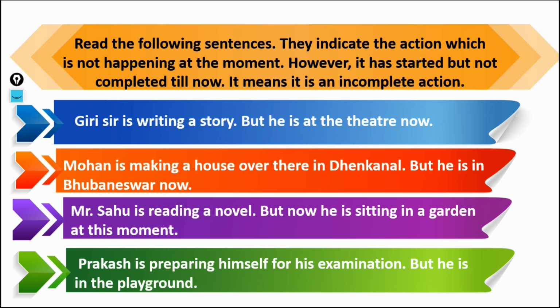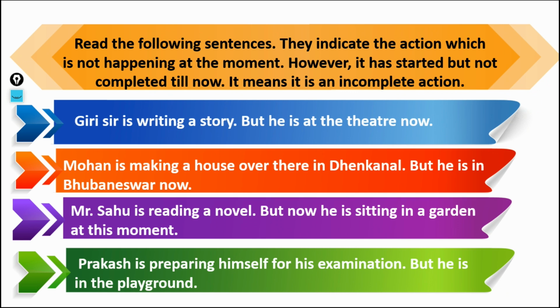Suppose you are constructing a building, but you are doing other work, like Girish sir is writing a story. That does not mean he is writing the story at present, but he is at the theatre now. It is the incomplete action. That means in case of an incomplete action, we use the present progressive.